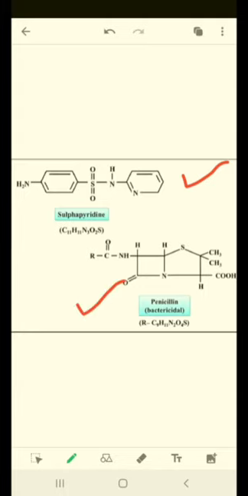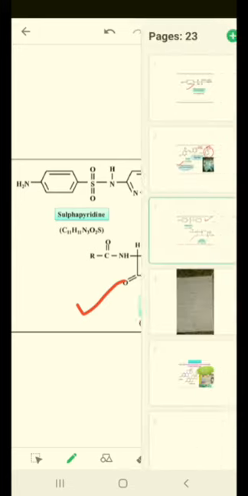I have given you the clue. It was discovered by Alexander Fleming from a fungus called Penicillium notatum, and this Penicillium notatum gives you penicillin. So penicillin was the first ever discovered antibiotic, and Alexander Fleming also got the Nobel Prize for that. It is bactericidal in nature. So penicillin is bactericidal, and chloramphenicol is bacteriostatic. That was discussed in earlier classes, and I was just revising it.